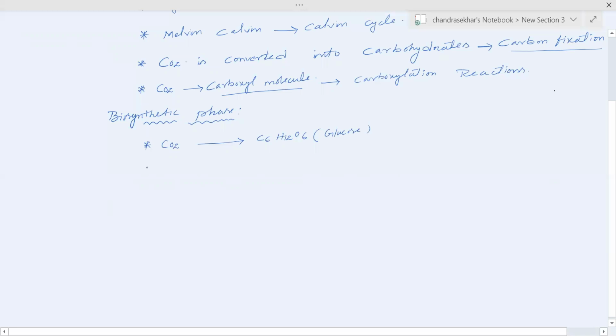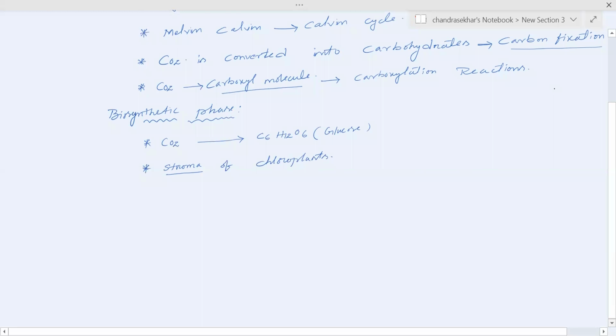The biosynthetic phase of photosynthesis takes place in the stroma of the chloroplast. Why is the stroma the site of the biosynthetic phase in photosynthesis?